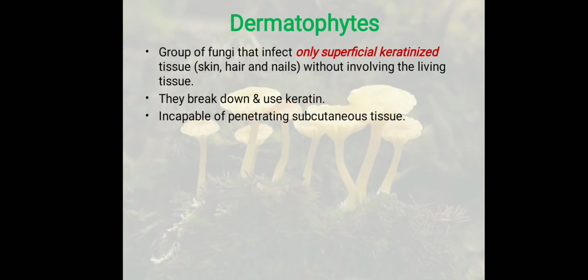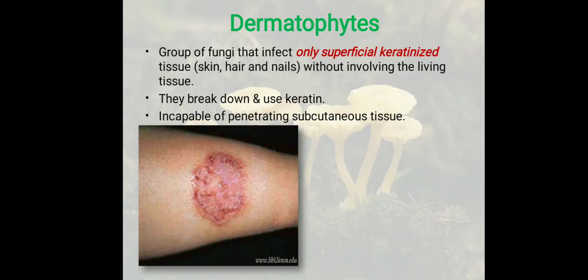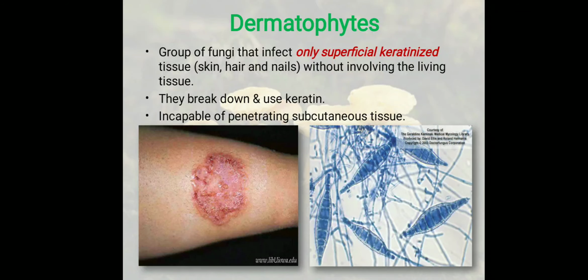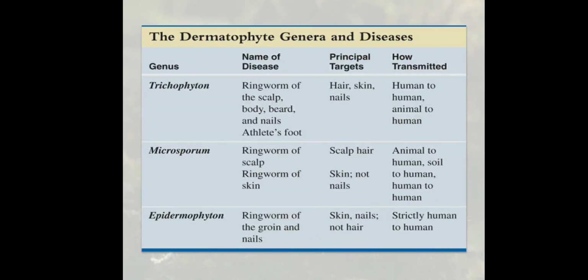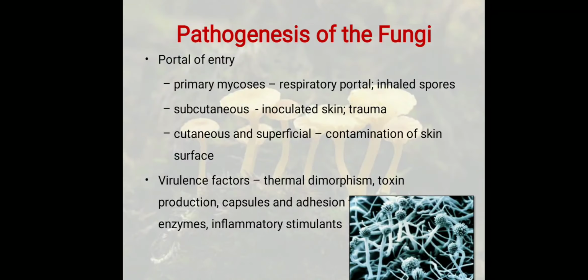So let's start. First is dermatophytes. A group of fungi that infect only the superficial keratinized tissue without involving the living tissue are known as dermatophytes. They break down and use the keratin, incapable of penetrating the subcutaneous area. This is the dermatophyte infection. As you can see, they can be many: Trichophyton, Microsporum, and Epidermophyton, which cause ringworm infection of the skin.